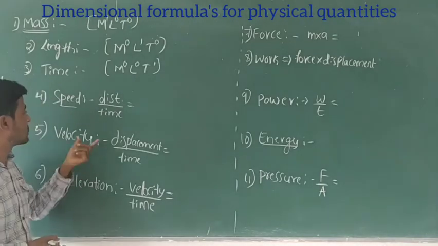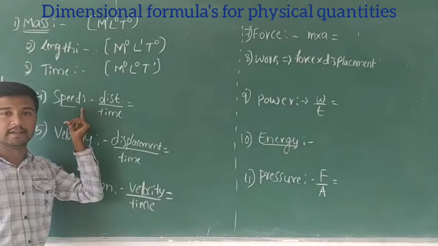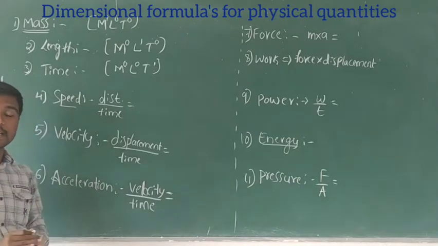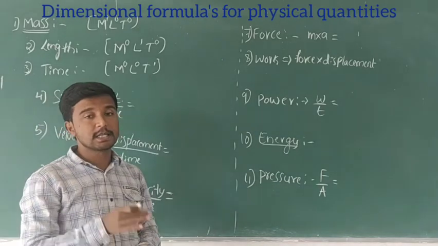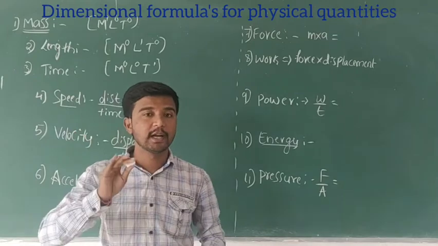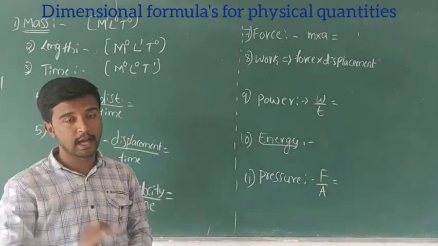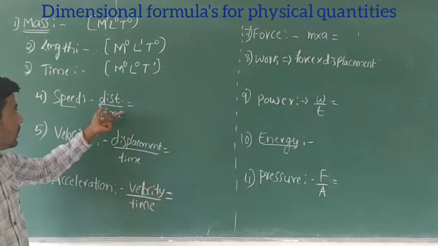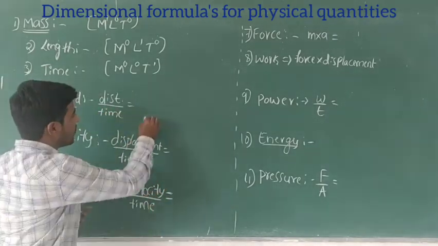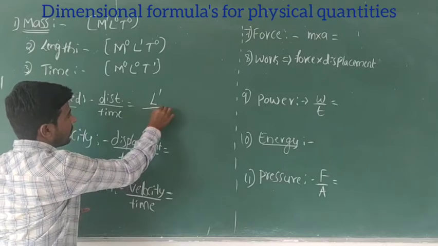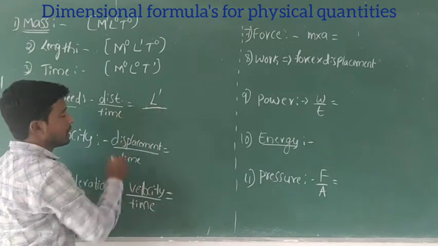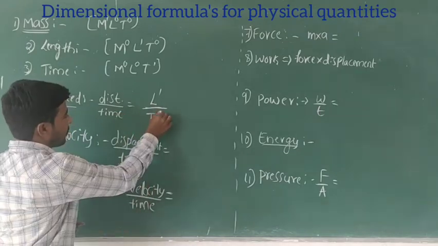Clear? So next, speed. Speed is nothing but the distance covered by an object divided by the time taken, meaning the rate of change of distance with time. Okay? Then distance, how do we calculate? In the sense, length, L to the power 1. And time, T to the power 1.